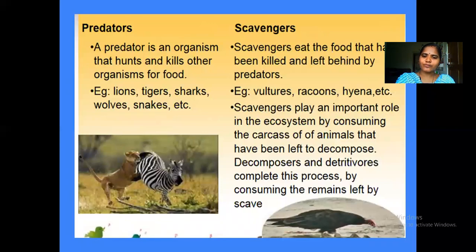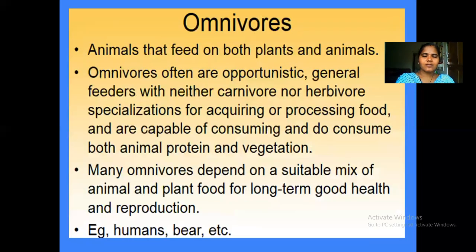And carnivores are of two types: predators and scavengers. Predator means it hunts and kills other organisms for food. Lion and tiger come under this category. Scavengers eat food that has been killed and left behind by predators. Vulture is the best example for a scavenger. And scavengers are different from decomposers, because decomposers decompose the dead body. They also feed on the dead organism, but they decompose it and consume it. But the scavengers just consume the dead organism as it is. The remains left over by the predators will be consumed by the scavengers.